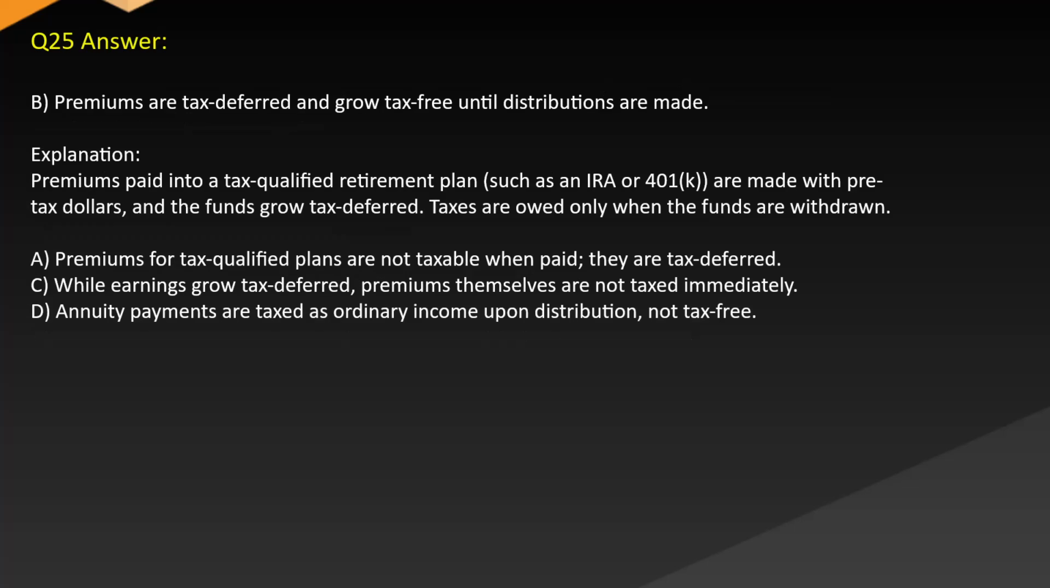Answer: B. Premiums are tax deferred and grow tax-free until distributions are made. Explanation: Premiums paid into a tax-qualified retirement plan, such as an IRA or 401k, are made with pre-tax dollars, and the funds grow tax-deferred. Taxes are owed only when the funds are withdrawn. A. Premiums for tax-qualified plans are not taxable when paid. They are tax-deferred. C. While earnings grow tax-deferred, premiums themselves are not taxed immediately. D. Annuity payments are taxed as ordinary income upon distribution, not tax-free.